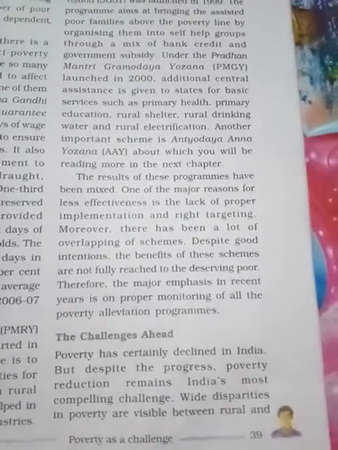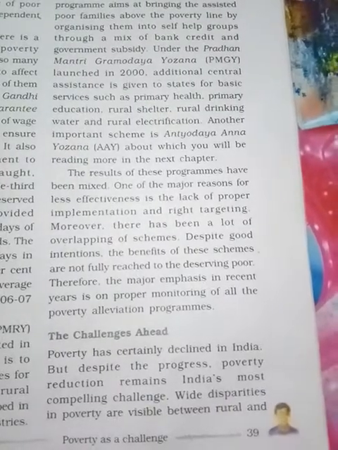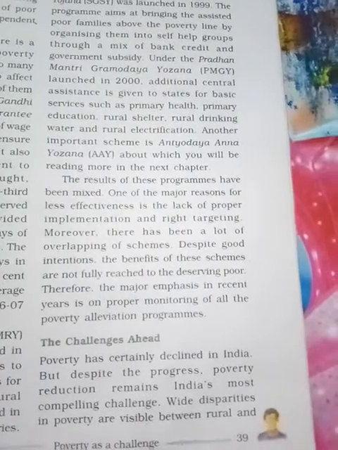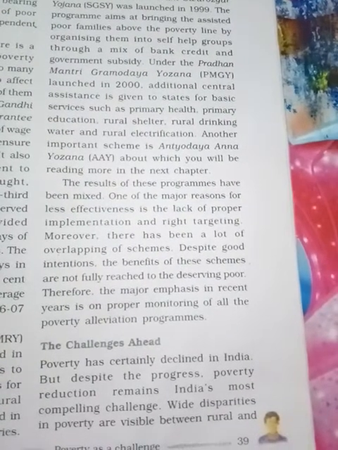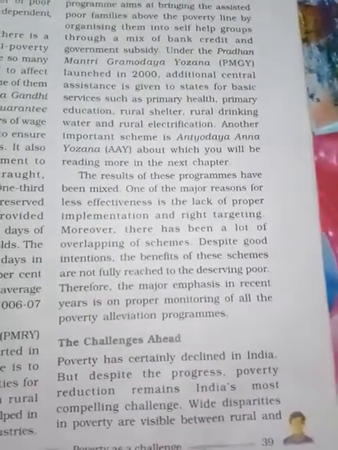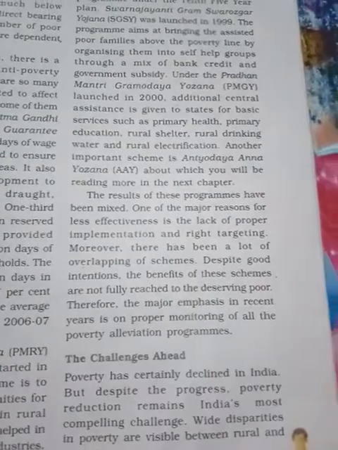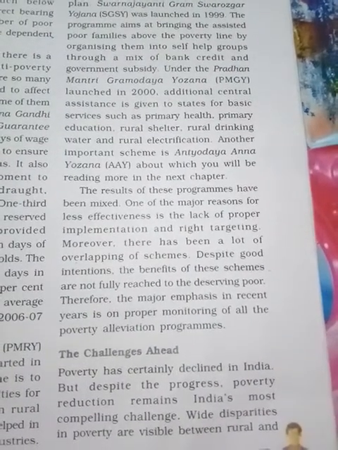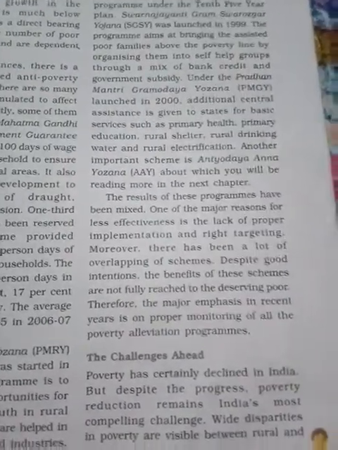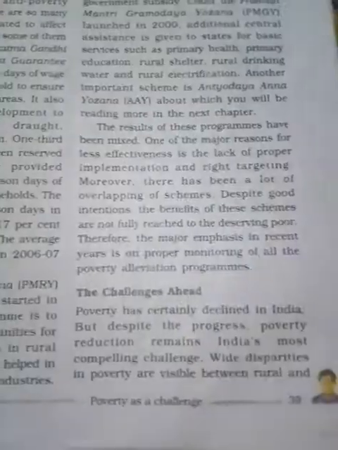The results of these programs have been mixed. One of the major reasons for this is less effective targeting of the poor, so every program we cannot implement 100%, we cannot reach that target 100%. Why? Because there is some lacking behind, or some major problems. So they are not getting full results, but they are getting some good results now. Therefore the major emphasis is on the proper monitoring of all poverty alleviation programs. So that's why the government is revising these programs, to get more benefit.